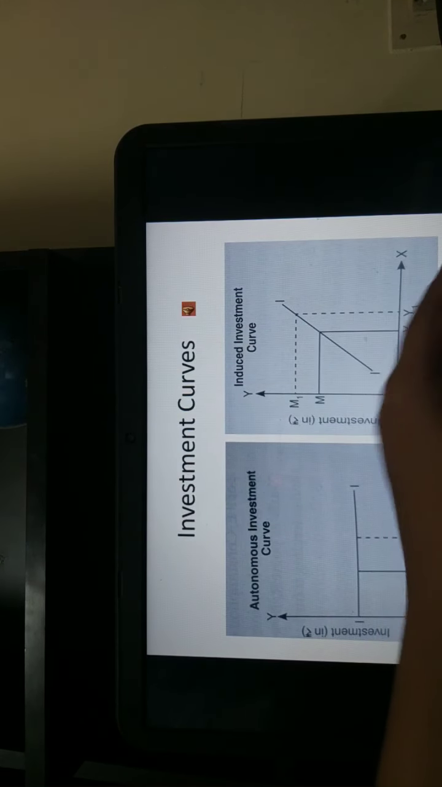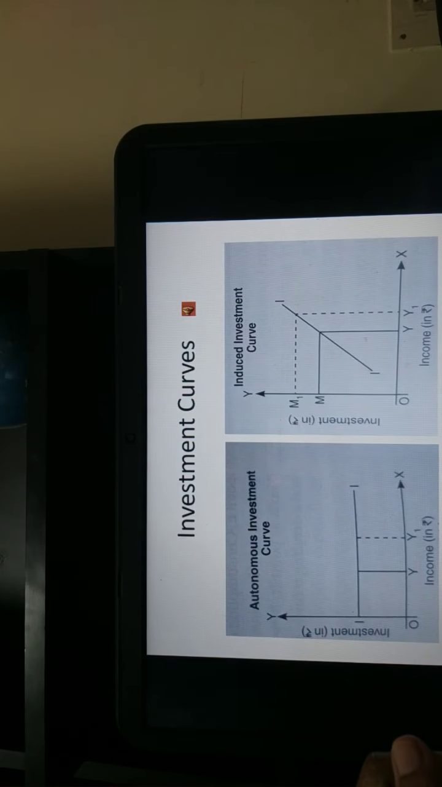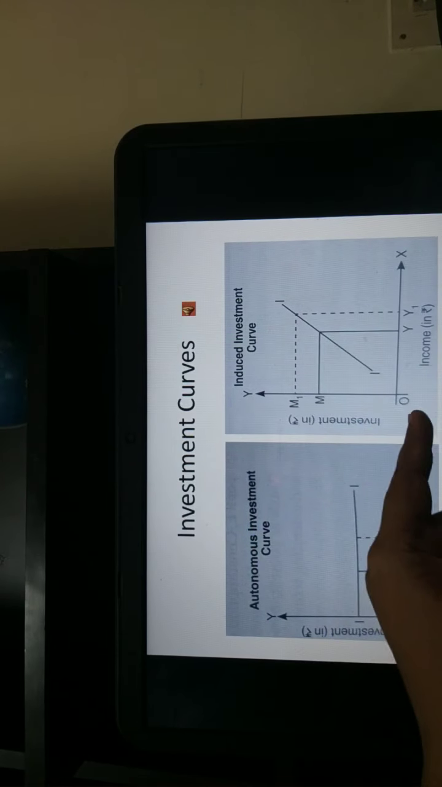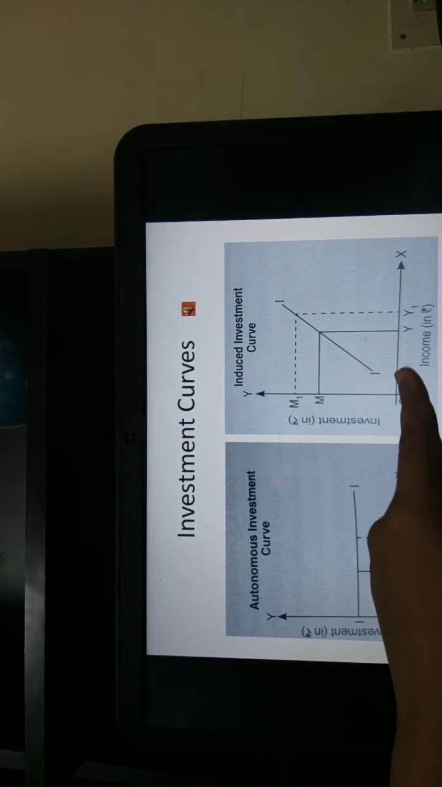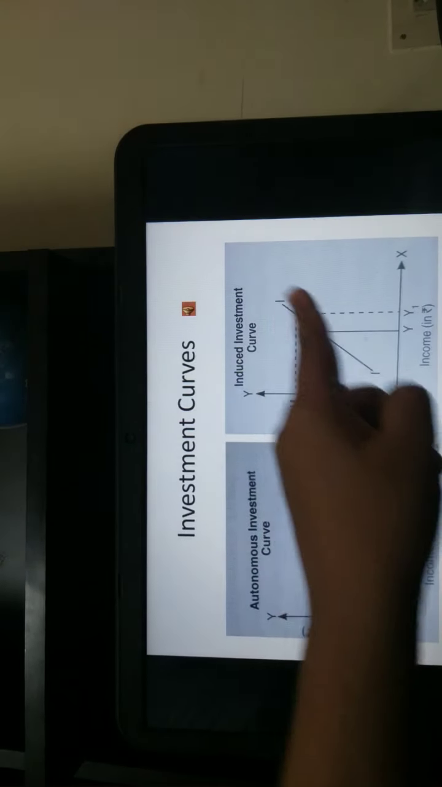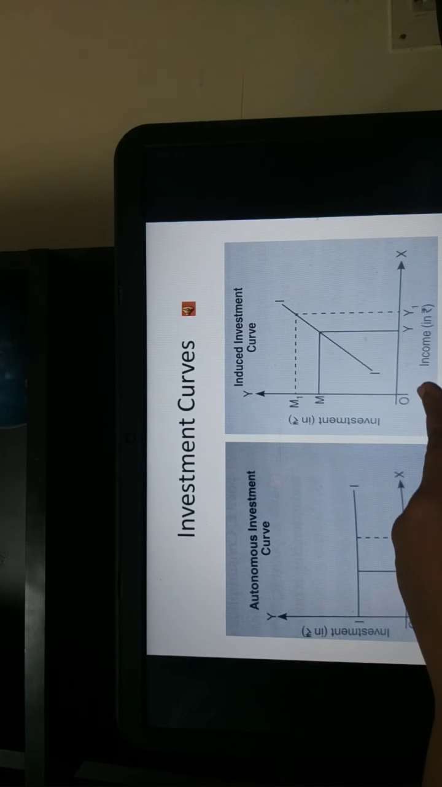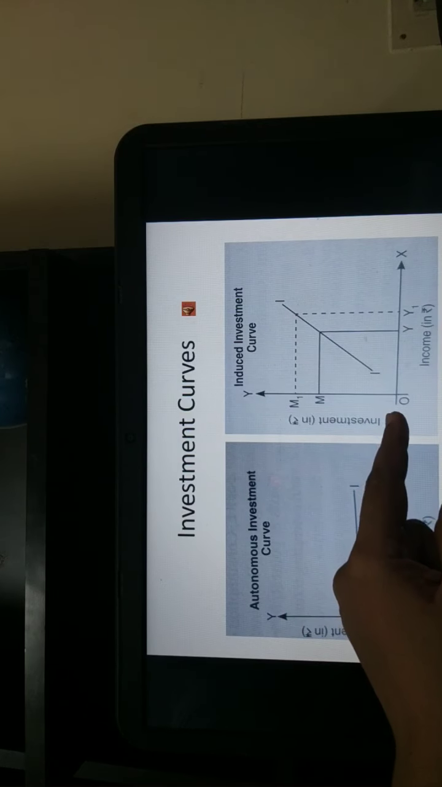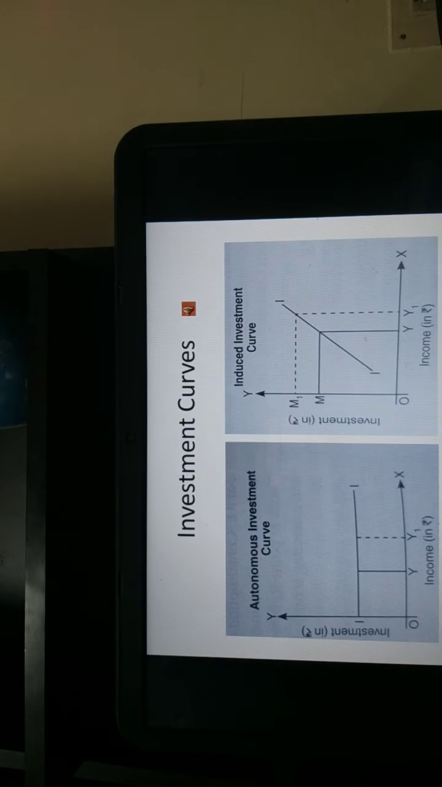Once more, the income is measured along the x-axis and investment is measured along the y-axis. So induced investment, since it is induced by the income, as income increases, investment also increases. So it's a positively sloping curve. II is a positively sloping curve, and you can see that when income is OY and when income changes to OY1, you see investment increases from OM to OM1. So that is the induced investment curve, right?